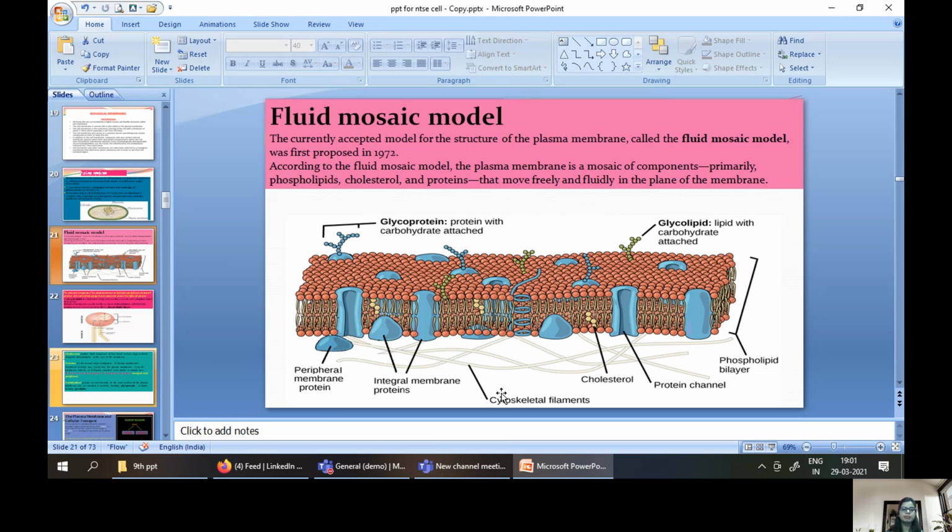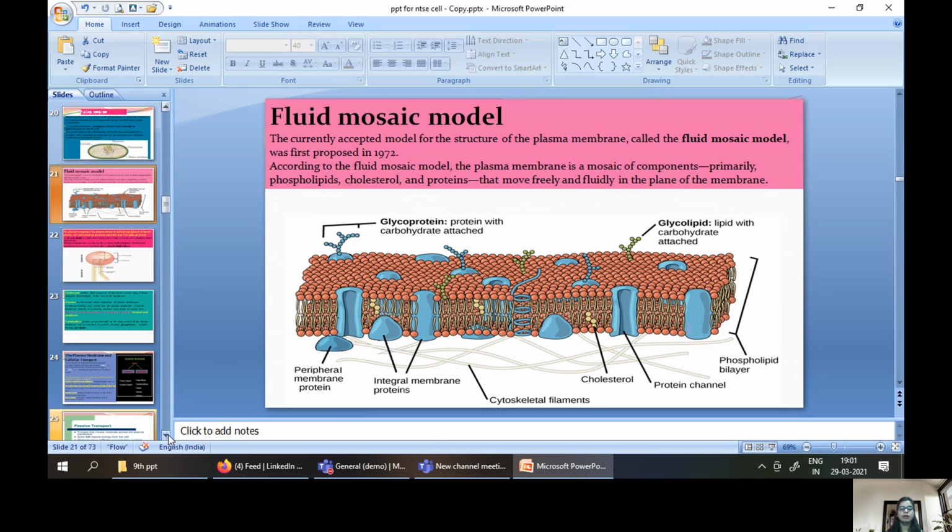You can see the layer made up of the phospholipid bilayer, with different kinds of proteins and molecules, cholesterol, and glycolipids found all over the plasma membrane. Different kinds of cell organelles are also present, like the endoplasmic reticulum, Golgi bodies, mitochondria, chloroplast, a variety of organelles found in the eukaryotic cell. So there is a basic difference: prokaryotic cells contain no membrane-bound organelles, but eukaryotic cells contain proper membrane-bound organelles. Now I'm ending this topic here. Thank you so much.